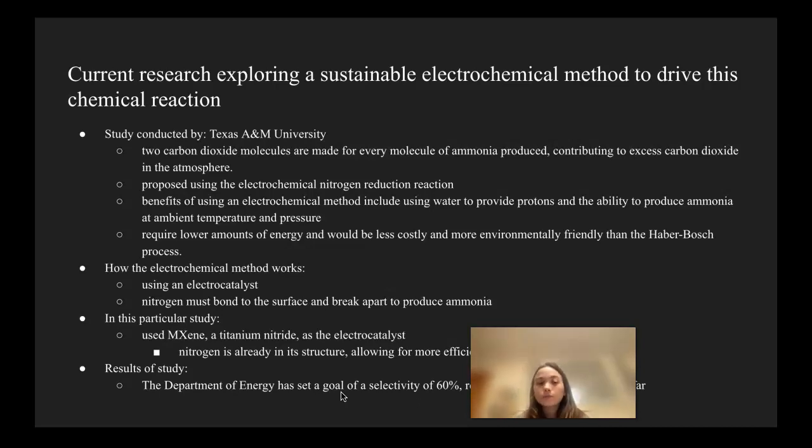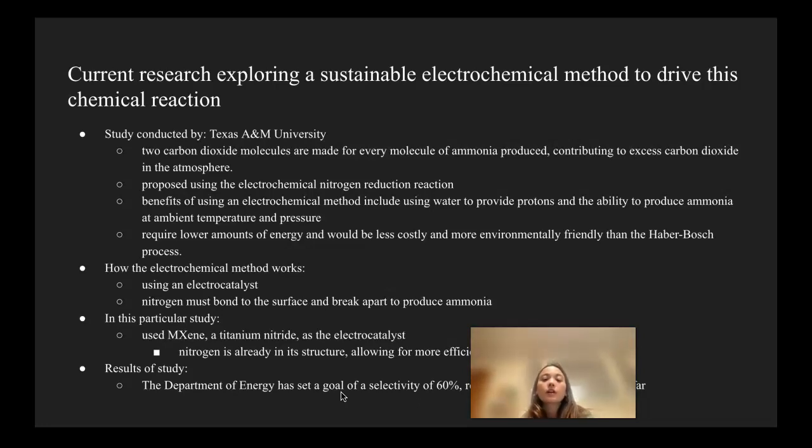Haber-Bosch process. How the electrochemical method works is it uses an electrocatalyst. The nitrogen must bind to the surface and break apart to produce ammonia. In this study by Texas A&M University, they used MXene, a titanium nitride, as the electrocatalyst.